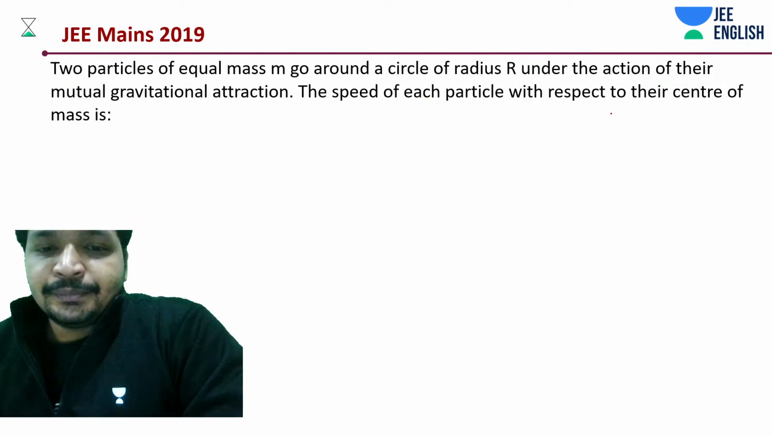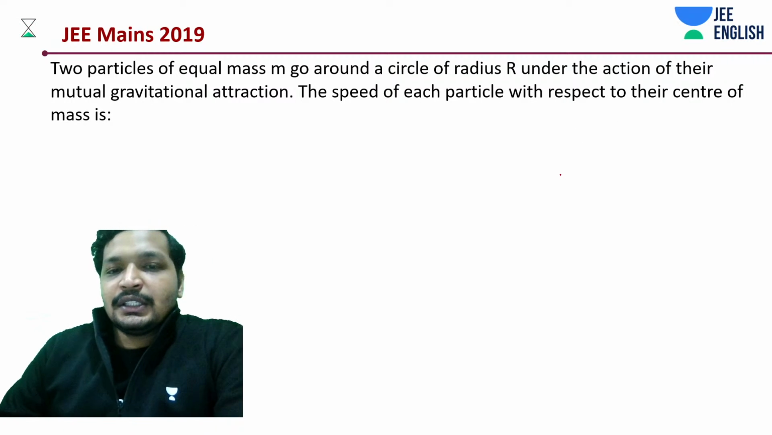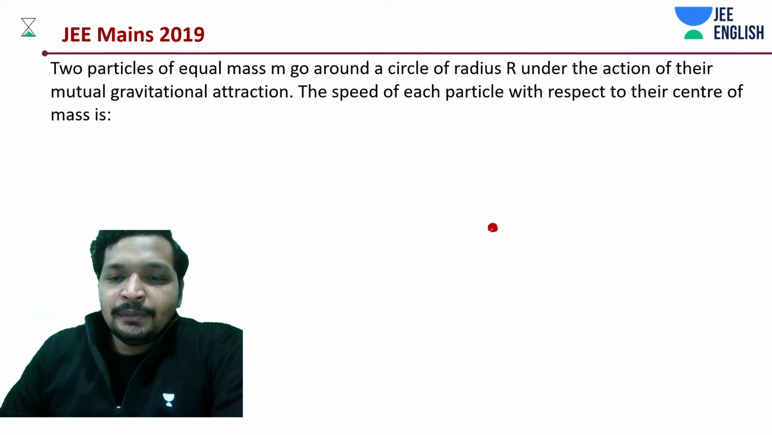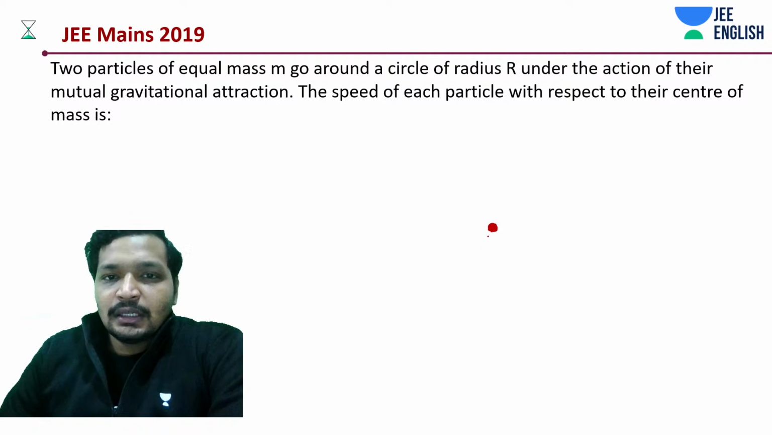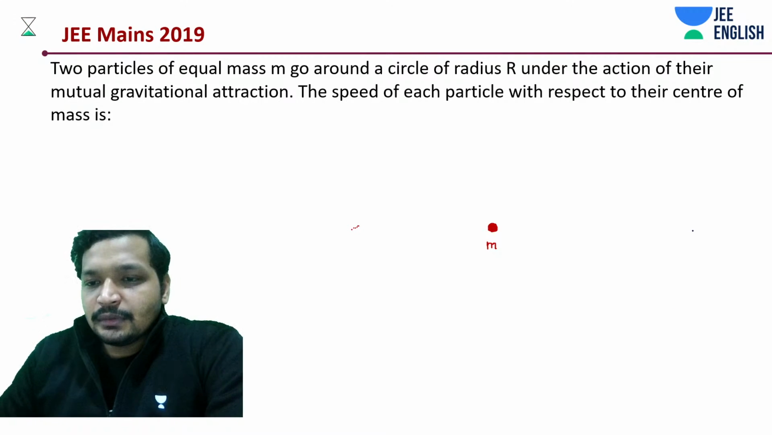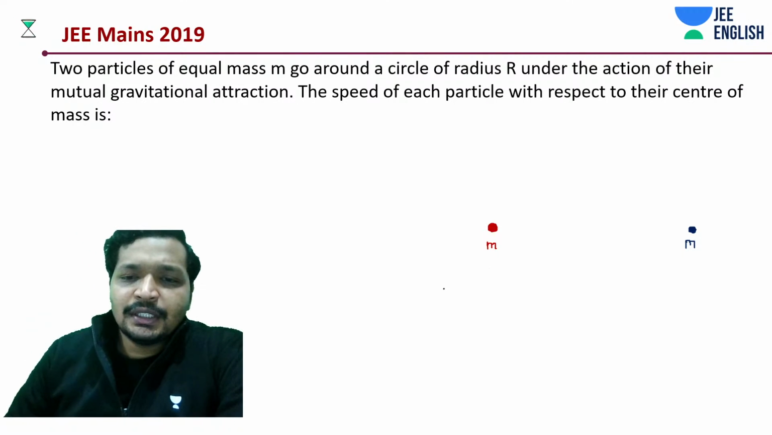Now the center of mass is stationary as such. First of all, you need to understand that point. So what is happening is, you have one particle, it has some mass m, and you have another particle which is also a very similar particle. I'm just using different colors to differentiate them.